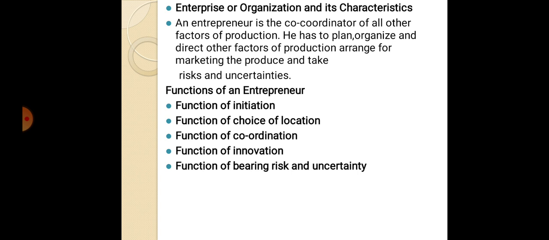An entrepreneur is the coordinator of all other factors of production. So this is also a very important point for fill in the blanks. He has to plan, organize and direct the other factors of production, arrange for marketing the produce and take risk and uncertainties.